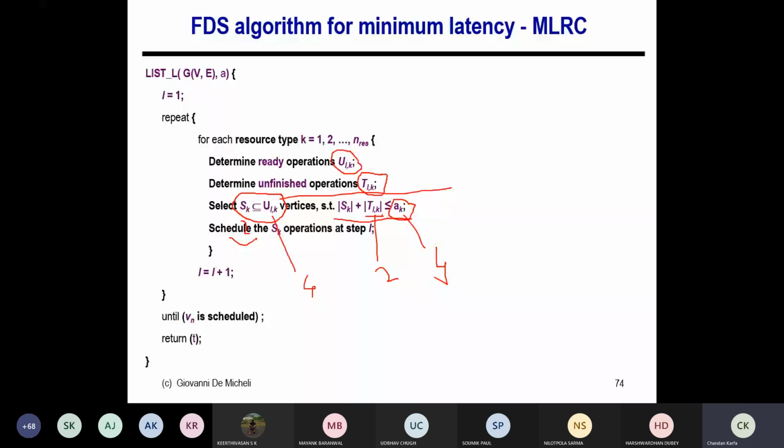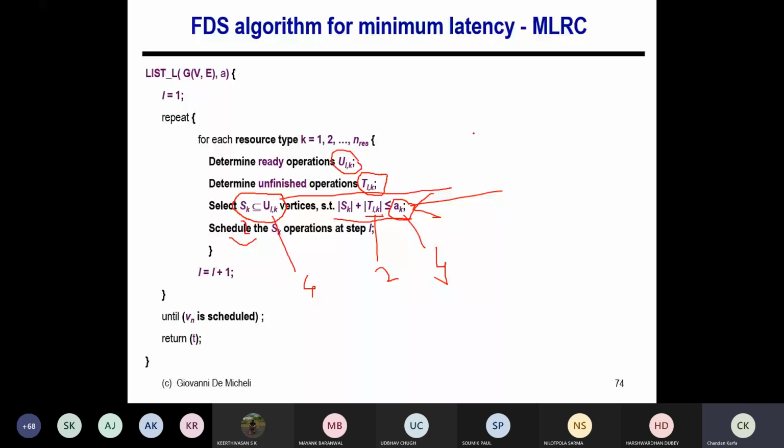But it is very interesting to understand the other version of the algorithm, right? So MRLC. Suppose I am given the latency bound, some lambda, and I want to minimize the resource constraint. We had a lot of discussion in the last class. Because the resource bound is not given, this AK is unknown. So this selection cannot go on here. This selection is basically useless unless I know the value AK, but AK is not known to me.